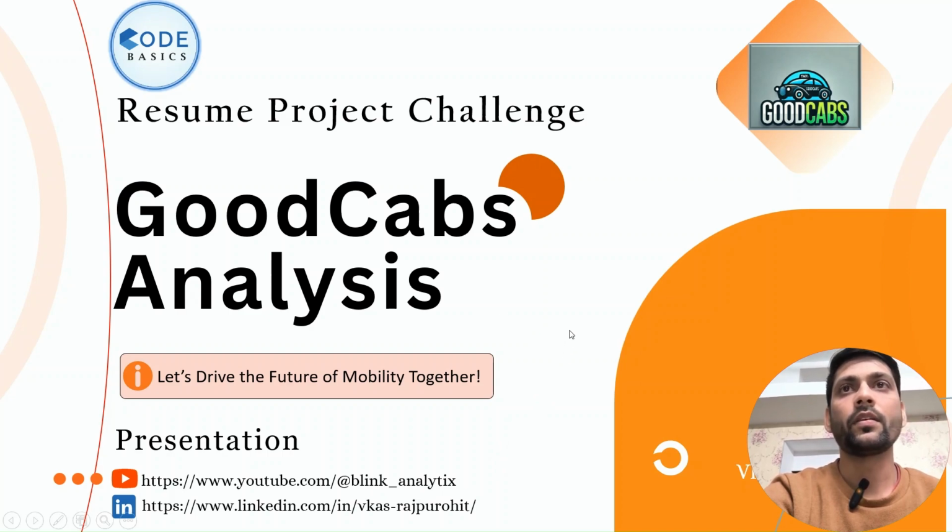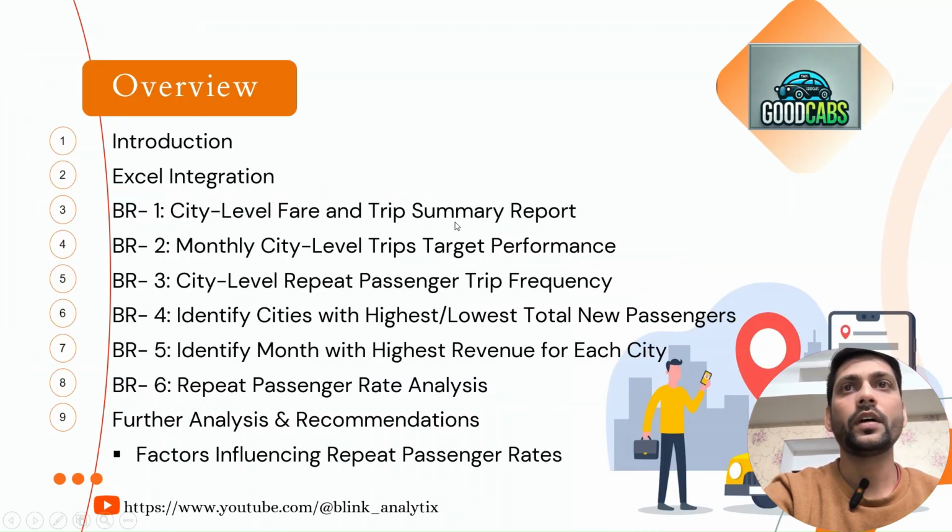So let's start. In this presentation, we are going to walk through these. First, we will go through the introduction. Then we will check Excel integration. Then we have these business requests. First business request is city level fare and trip summary report. Next business request, we have monthly city level trips target performance. Then we will see city level repeat passenger trip frequency. Fourth business request is identify cities with highest and lowest new passengers. Next is identify month with highest revenue for each city. And sixth business request is repeat passenger rate analysis.